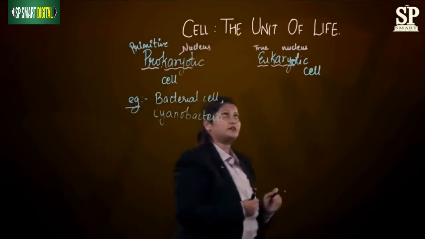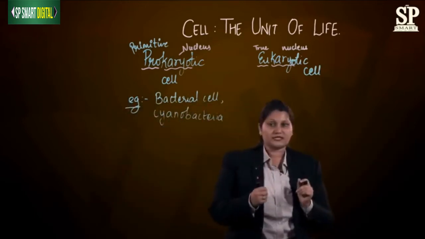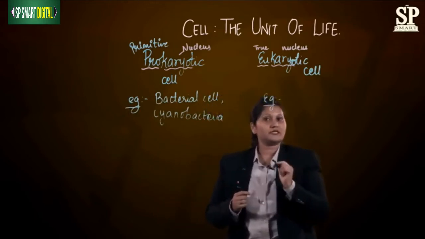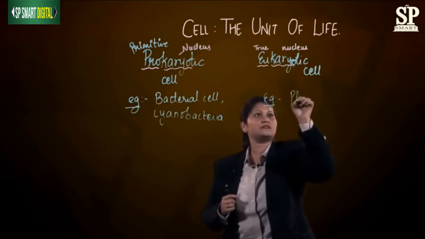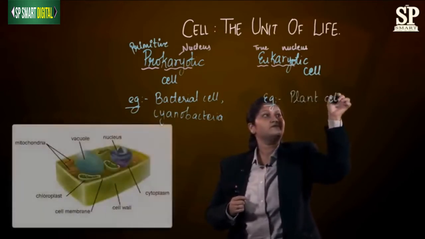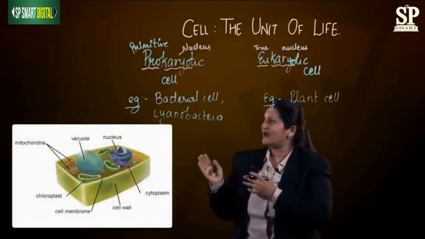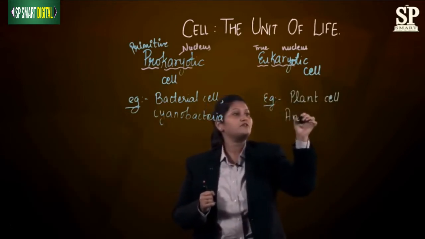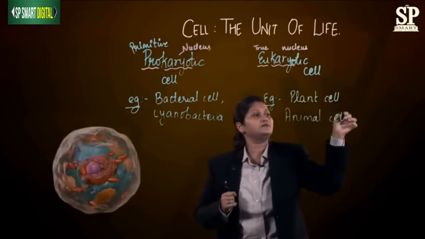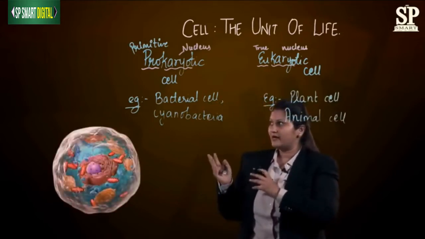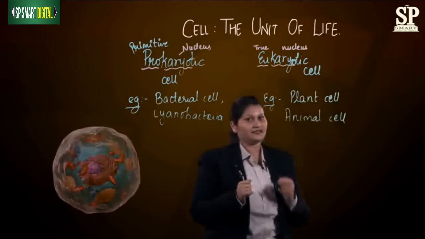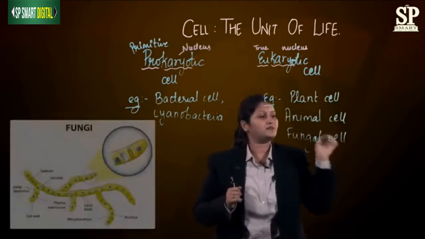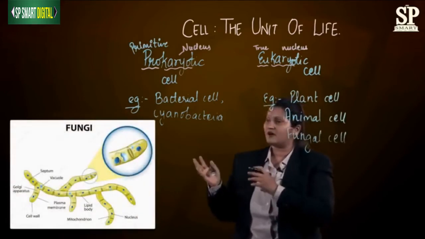Now let's come over here, over at the eukaryotic cells. So let's take a few examples of a eukaryotic cell. The first example is a plant cell. So this is how a plant cell looks. The second example which we have is of animal cell. So see, this is how an animal cell looks. And the third example which we have is of a fungal cell. So see, this is how a fungal cell looks.